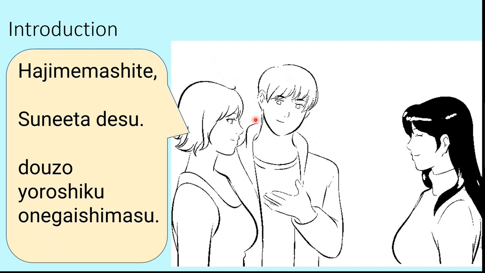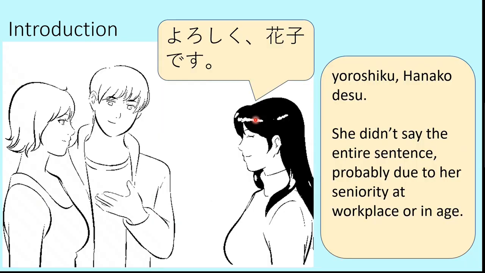In response to this, Hanako-san says, Yoroshiku Hanako desu. Here you can see Hanako-san didn't say the entire dialogue, that is Hajimemashite Hanako desu, Dozo yoroshiku onegai shimasu. Instead, she just said Yoroshiku Hanako desu.